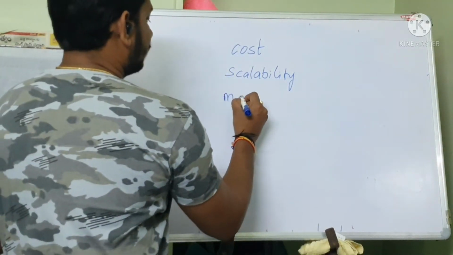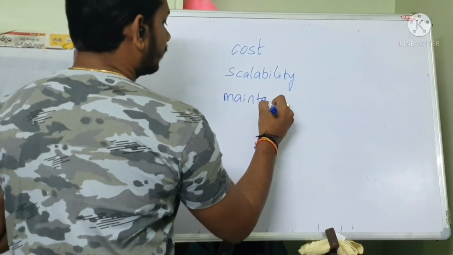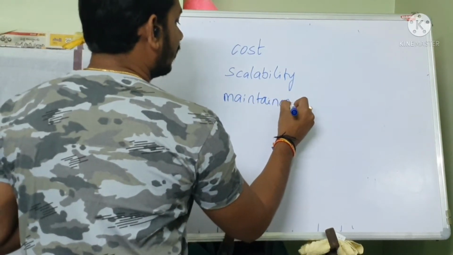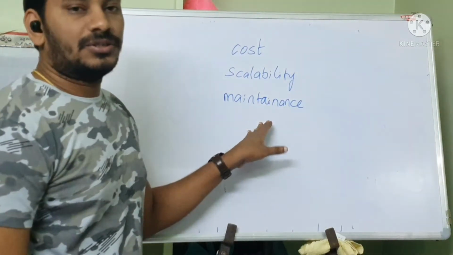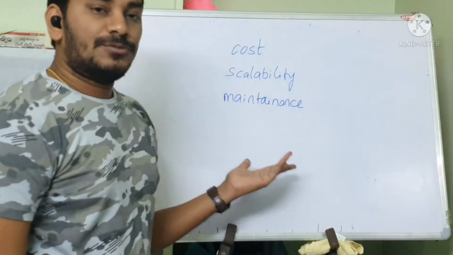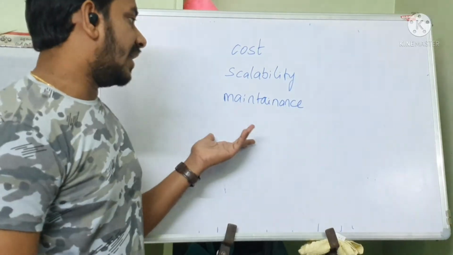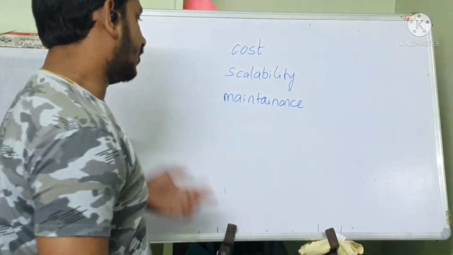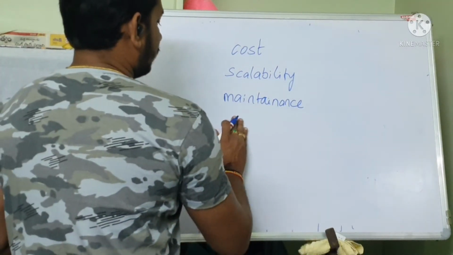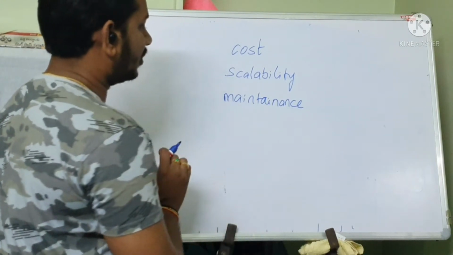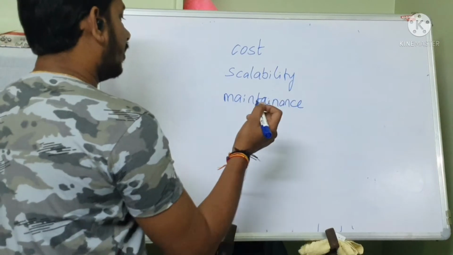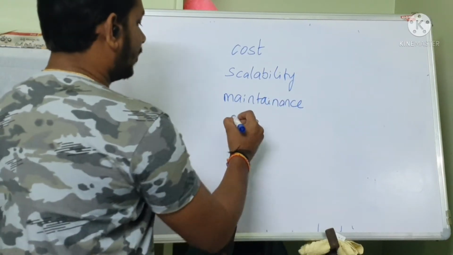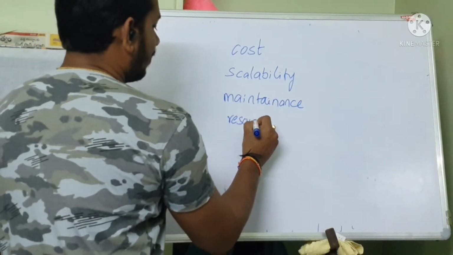And then maintenance. You are not going to have a new physical server, so no physical space, no extra power connection, no network, no additional resources. And then what else we had? Cost, scalability, maintenance, and then resource optimization. So this is the main thing.